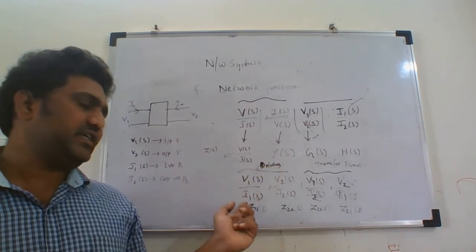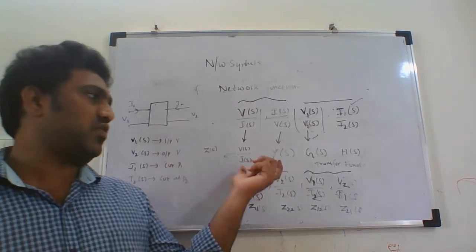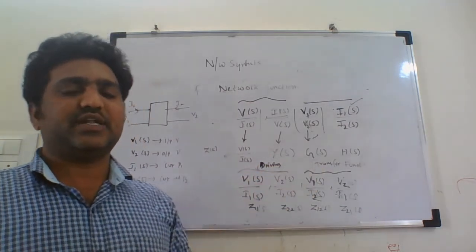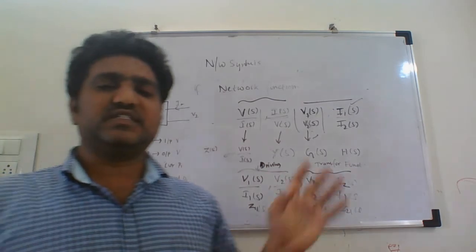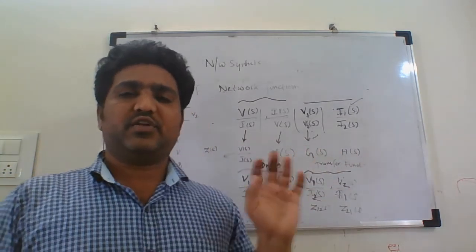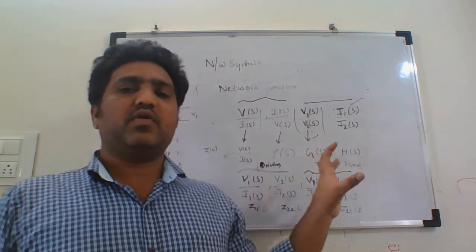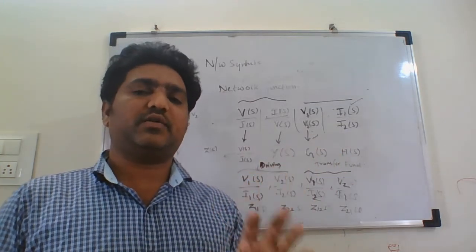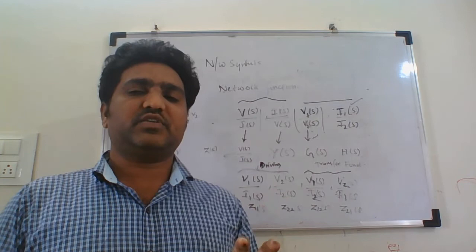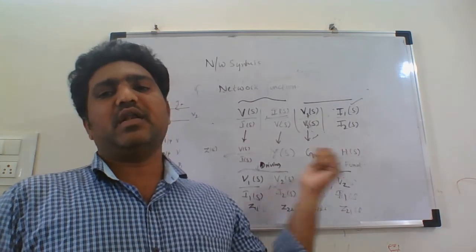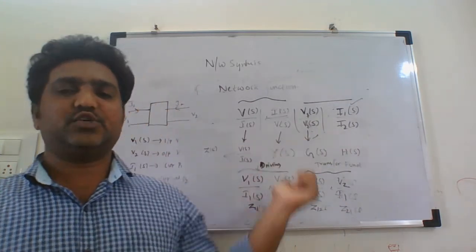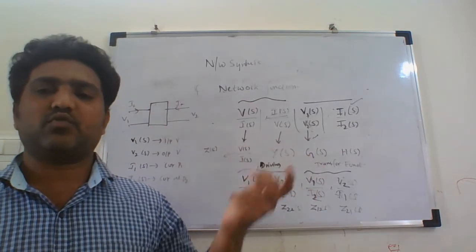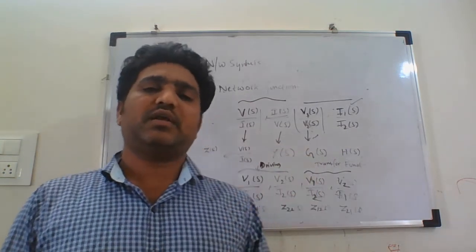If the voltage and current are of the same port, those are called driving point functions, and if they are of different ports, they are called transfer functions. So this is the introduction to network synthesis. The input required for performing network synthesis is the network function, the ratio of Laplace transform of one quantity to another quantity, which can be voltage or current.